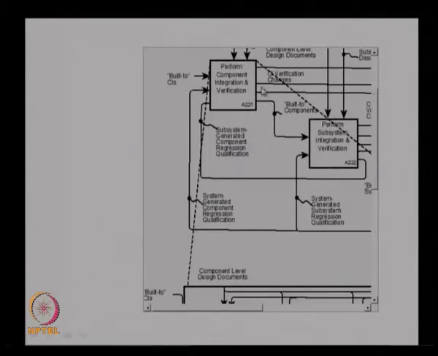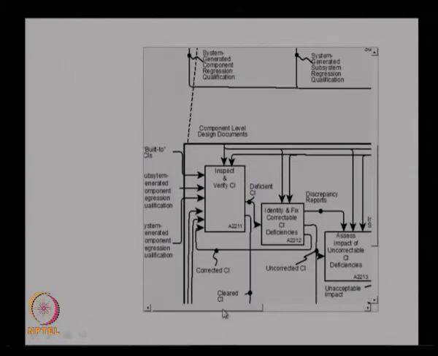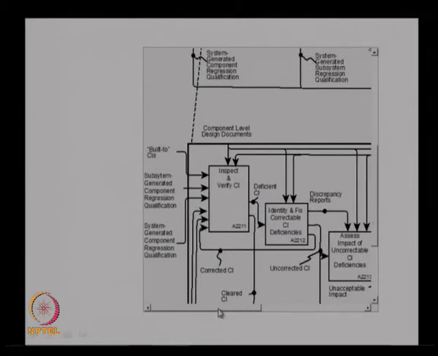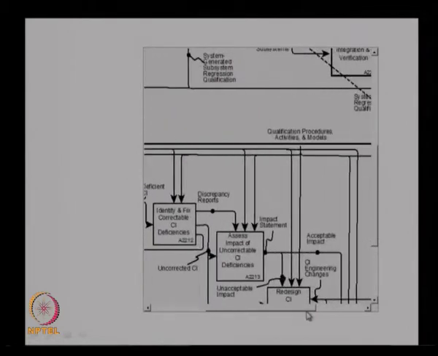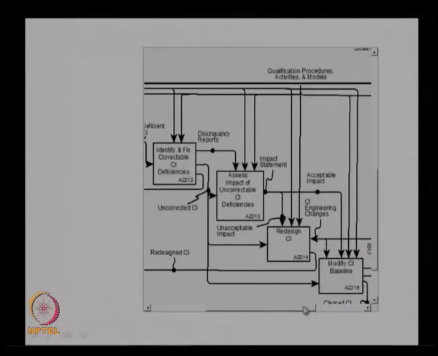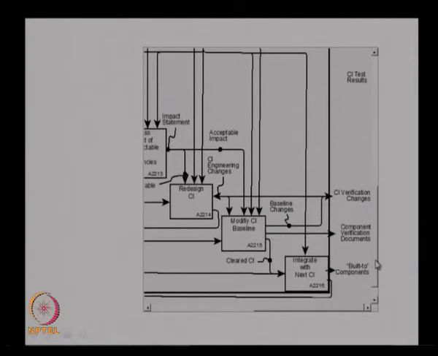So, in this integration and verification stage, we go through these steps to ensure that each component is tested and meets the requirement. If it is not meeting the requirement, we correct the component, we redesign the component, and if needed, we change the design baseline or the design requirements also. That baseline modification will come as part of the verification document as well as the design changes.